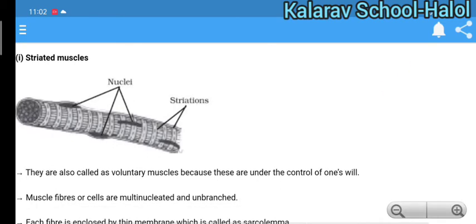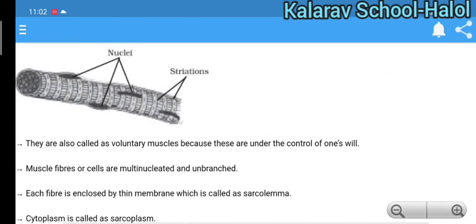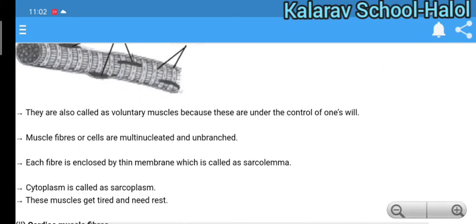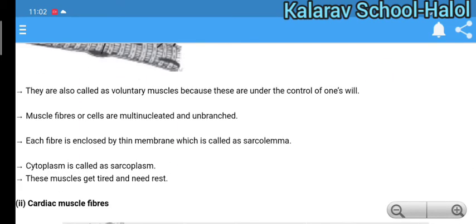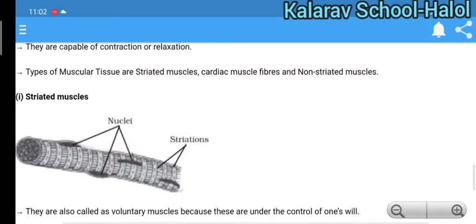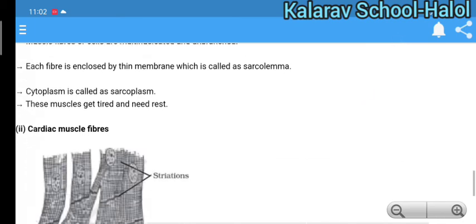Muscle fibers and cells are multinucleated and unbranched. Each fiber is enclosed by a thin membrane called sarcolemma. These muscles get tired and need rest. So as we feel tired, it means striated muscles get tired.